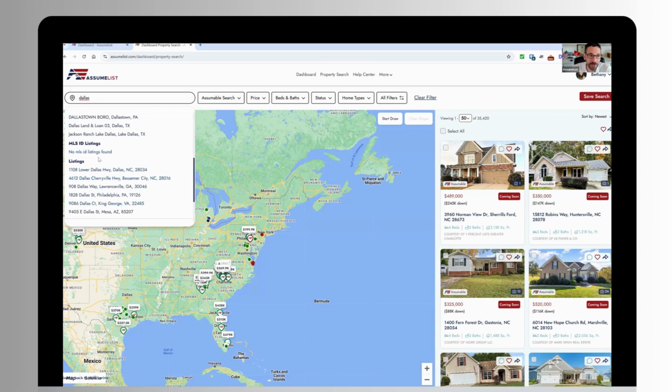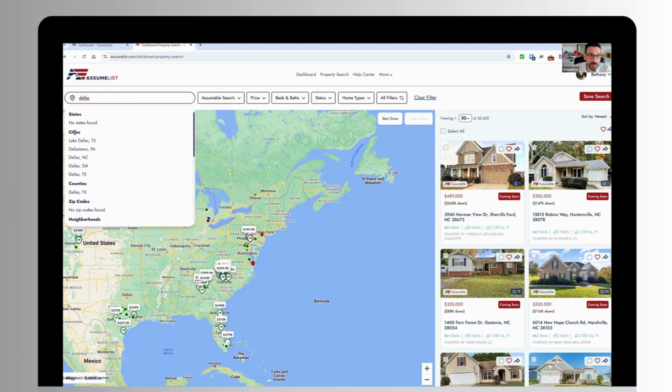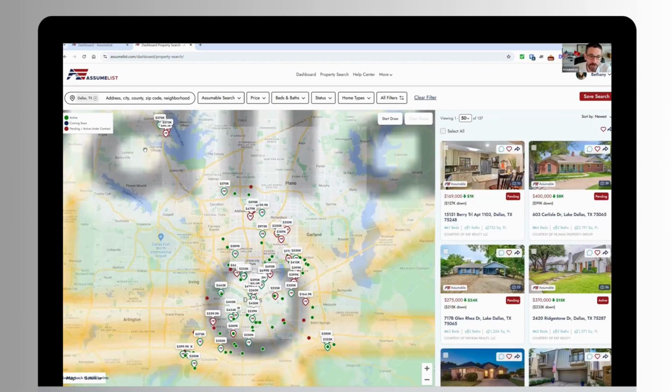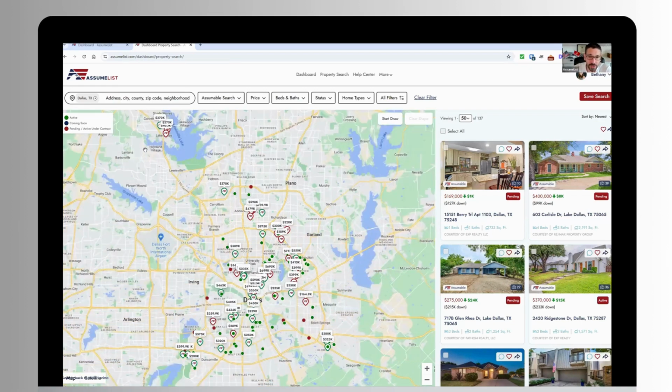Right now, it's looking for any address with an assumable mortgage with the word Dallas in it, because that's the keyword that we ran a search for. So we're going to just use Dallas, a city. So we're going to go Dallas, Texas. And we're going to be presented with a Google map that's going to update here for us. We're going to see all of the assumable homes for sale right now in Dallas, Texas. There are 137 properties that are listed in the MLS. Some of these are already under contract.